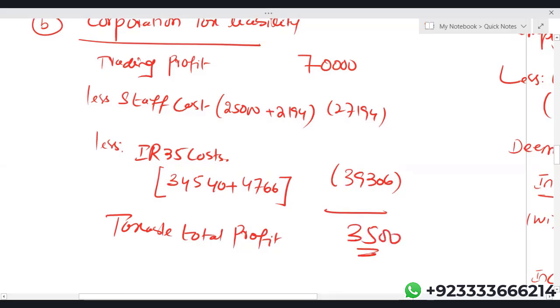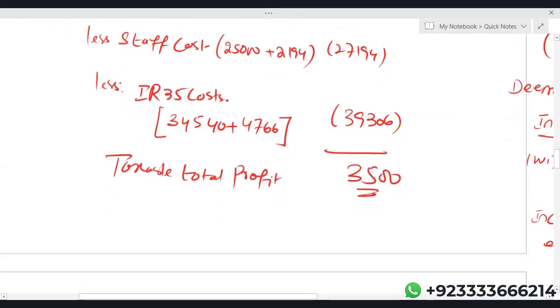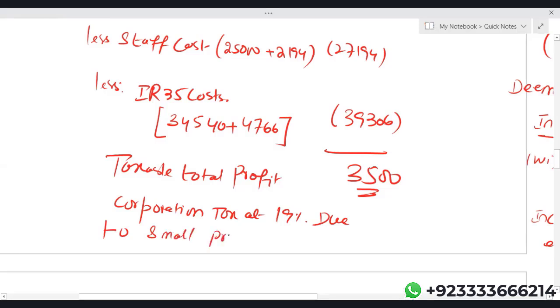The corporation tax rate will be 19% because of the small profits rate, since augmented profit is less than 50,000.